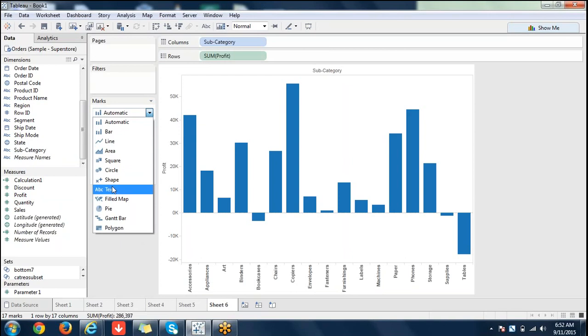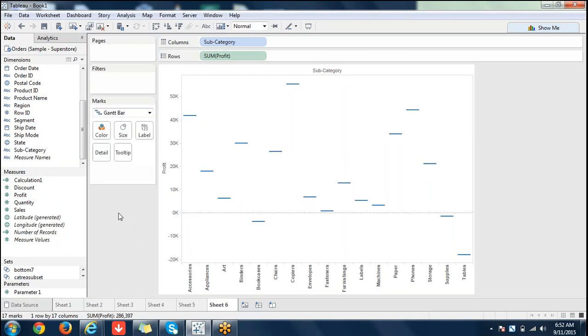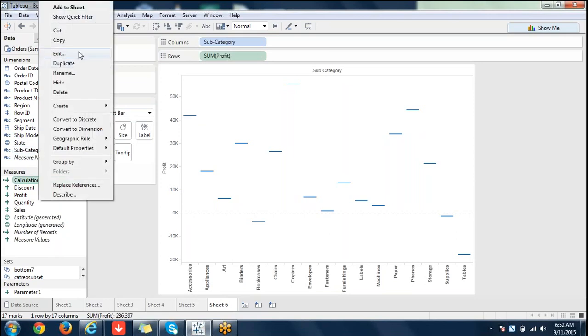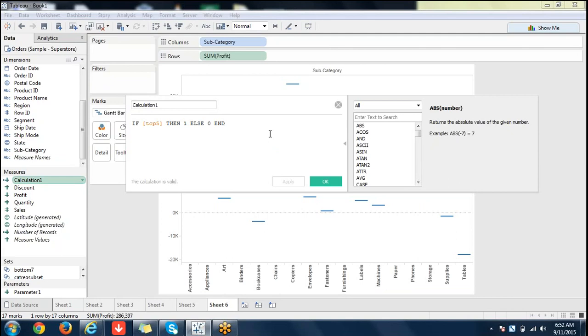I don't know to what extent I remember it. Using Gantt bar here, I need a calculation field. I'm using calculation one here, minus sum of profit.